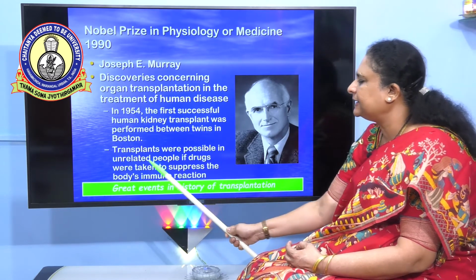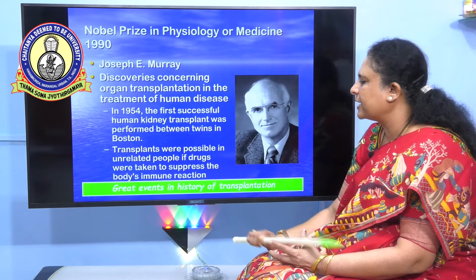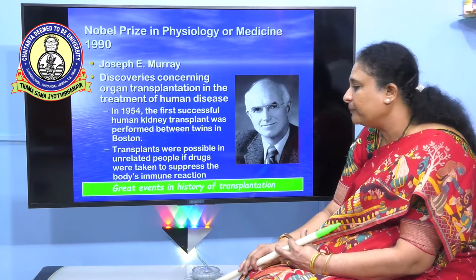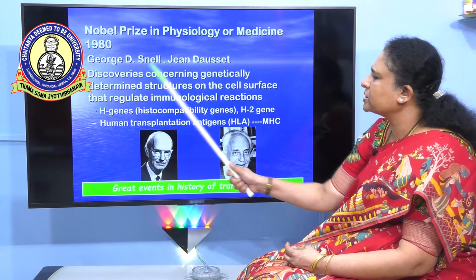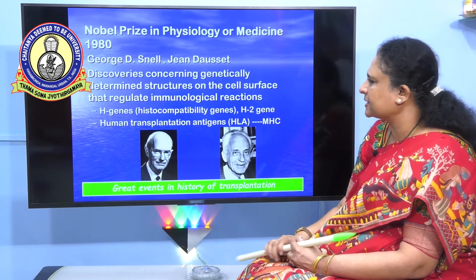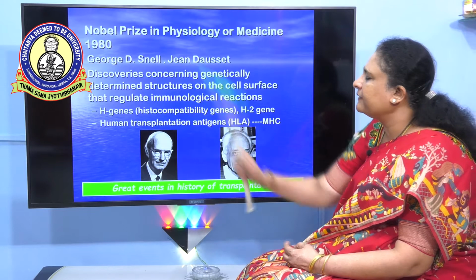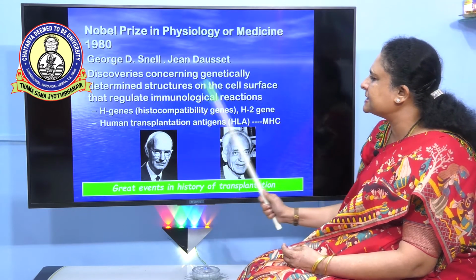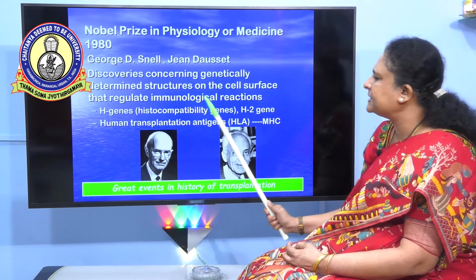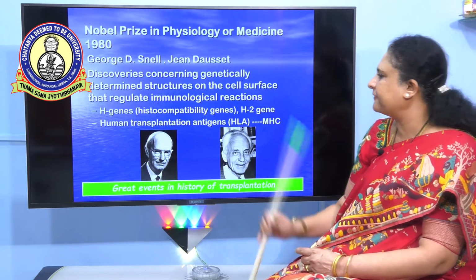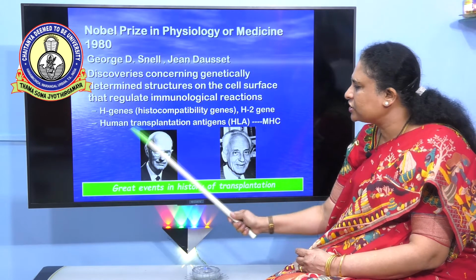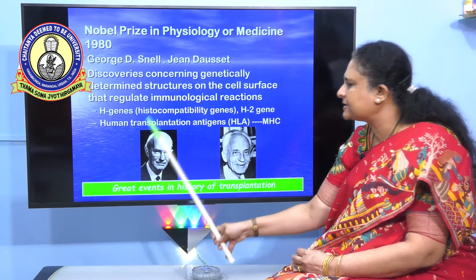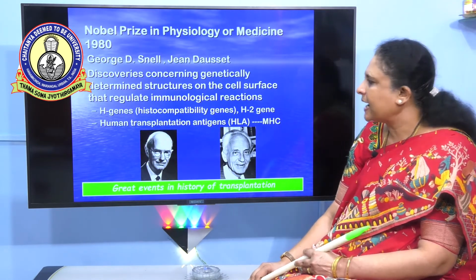Transplants are possible in unrelated people if drugs are taken to suppress the immune reaction. In 1980, George Snell and Jean Dausset were given a Nobel Prize for discoveries concerning genetically determined structures on the cell surface that regulate immunological reactions, that is H genes or histocompatibility genes and human transplantation antigens.